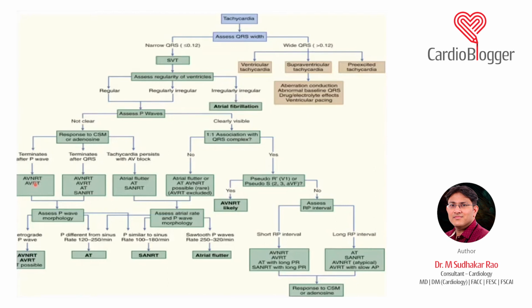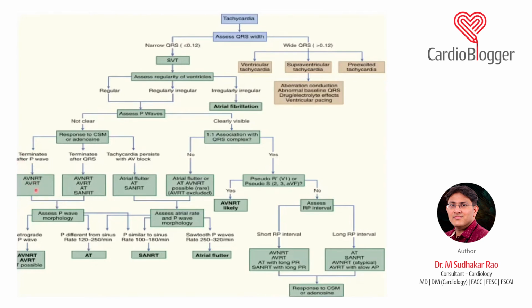At this point of time, I would like to tell one important thing. If you people pick up, it is very good and it is something like a gold medal question. Any SVT, if it terminates with a P wave, you definitely rule out atrial tachycardia, because termination with a P wave means the AV node is a part of the circuit. It means it is AV-RT or AV-NRT.